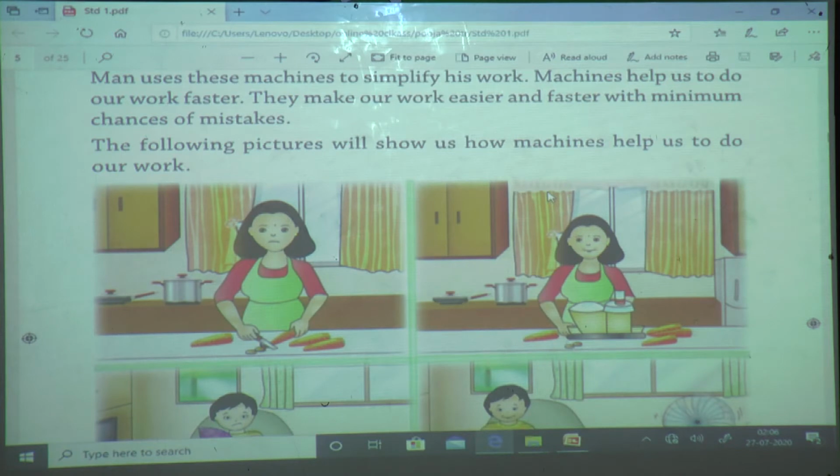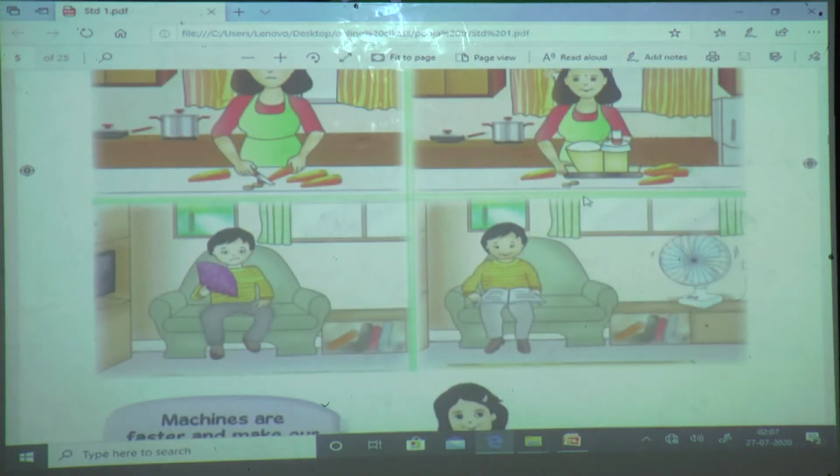When summer is going on, it is hot. At that time we need some cold air. This boy is using a handmade fan for cold air. Instead of using the handmade fan, if he starts the fan, then which works faster? Yes, the fan works faster.